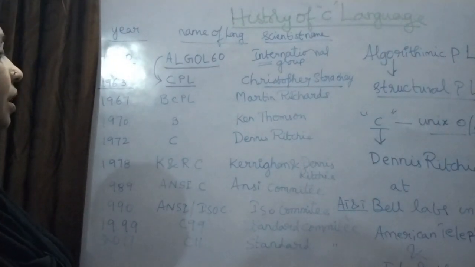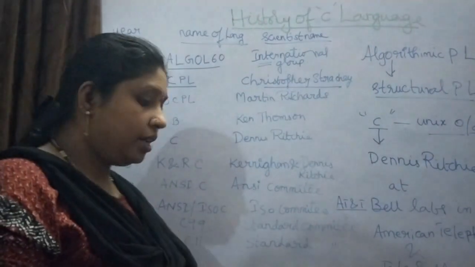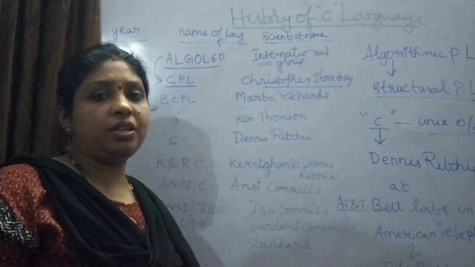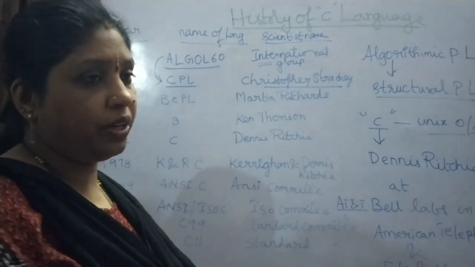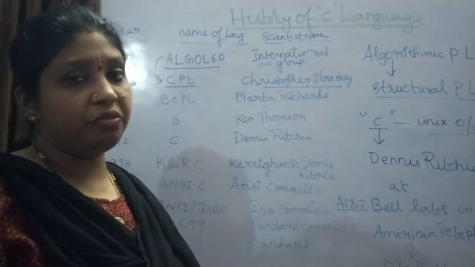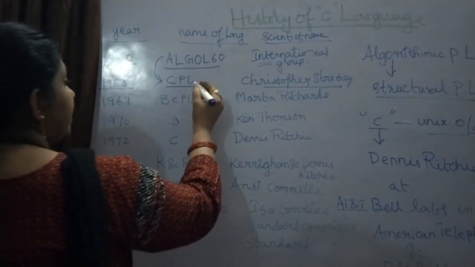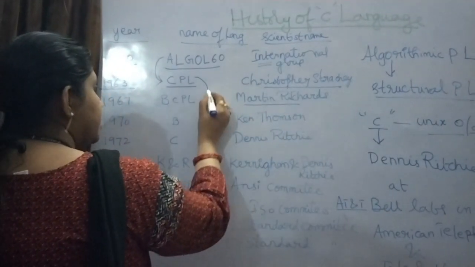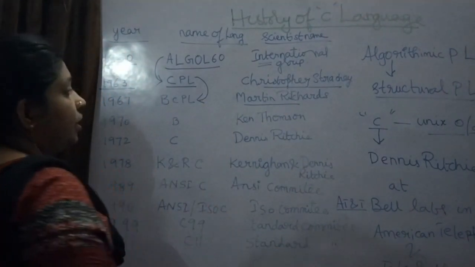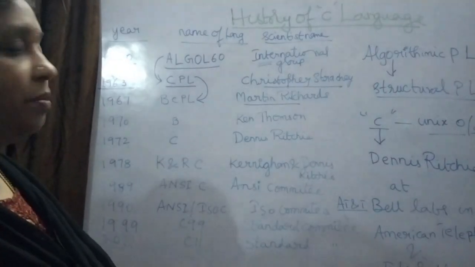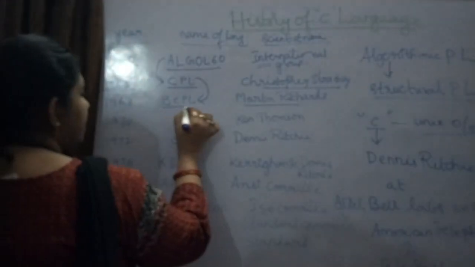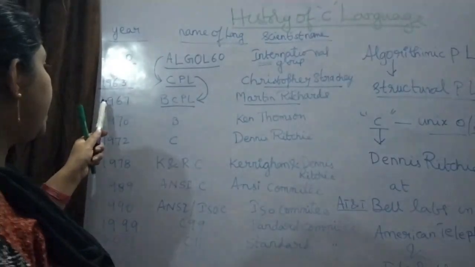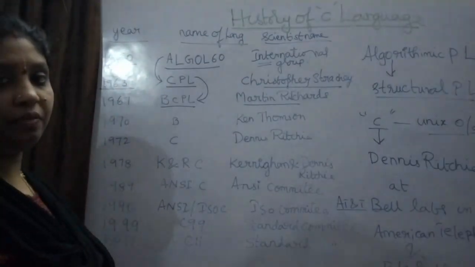Now this CPL was studied, and they wrote some programs, created some applications, and still they were not satisfied. Still some drawbacks came from that, and again from that one of the scientists called Martin Richards developed one more programming language called BCPL, which stands for Basic Combined Programming Language, in 1967.